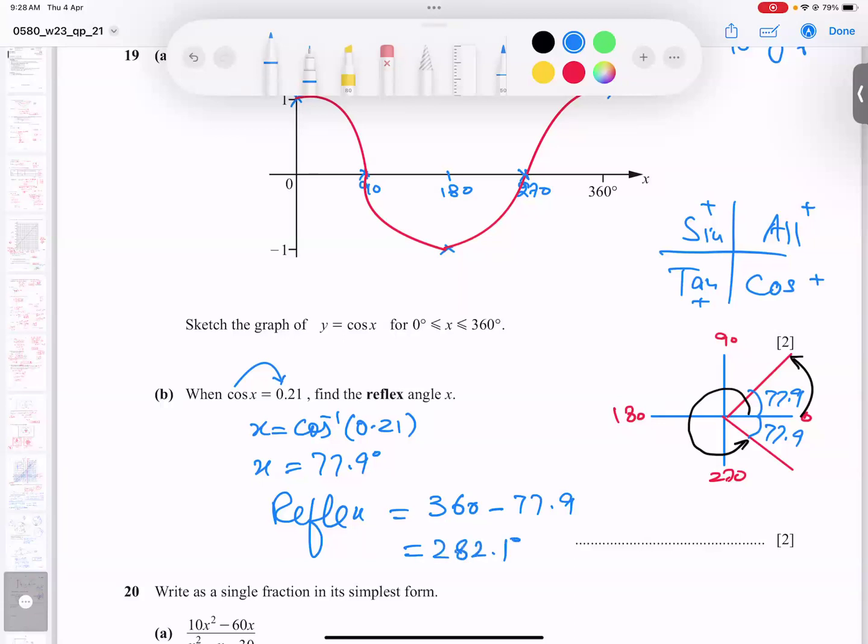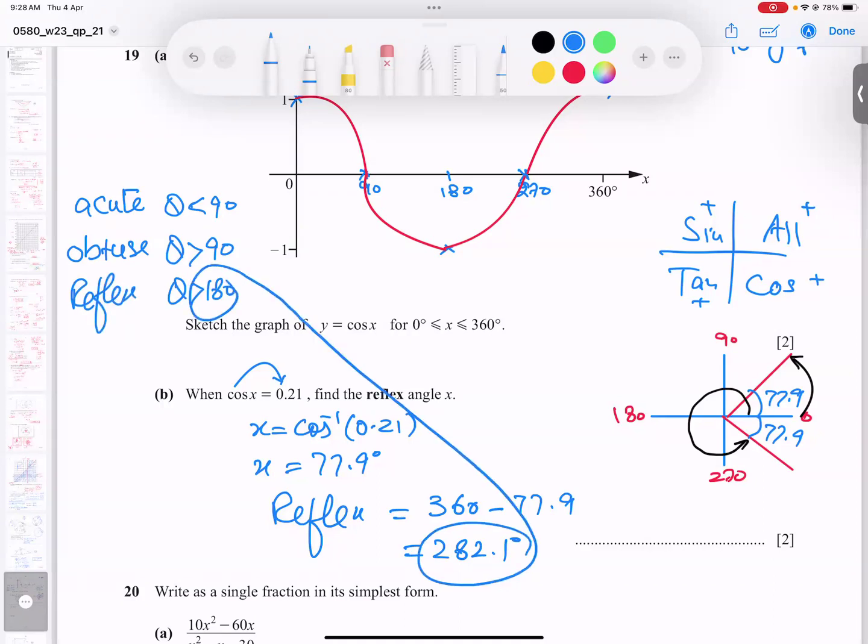Okay, degree. And before I start, if your angle is less than 90 degree, it's called acute. And if the angle is more than 90, it is called obtuse. And if the angle is more than 180, it is called reflex. So that is why this angle came more than 180 degree and less than 360.